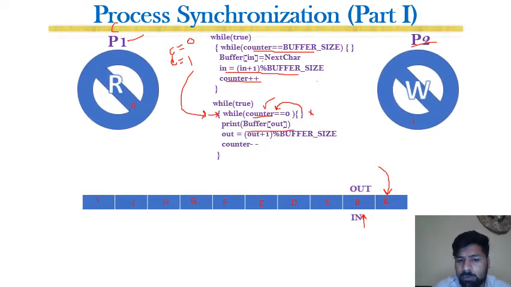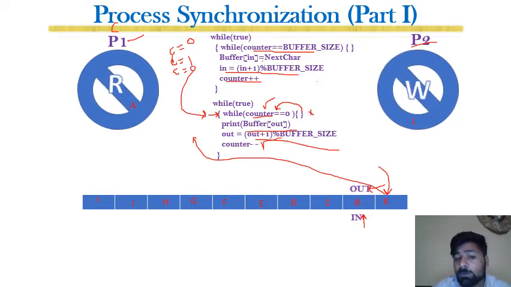So that character will be displayed, that is, that character will be read by P1, and similarly the out pointer will be incremented from here to here, and counter will be decremented again, showing that one character has been read. So counter becomes 0 again. Once counter becomes 0, for example, P1 requests another character, but at this position you can see that in this loop it will wait because counter is 0. And similarly, if the buffer is full, then the producer will wait at this location.